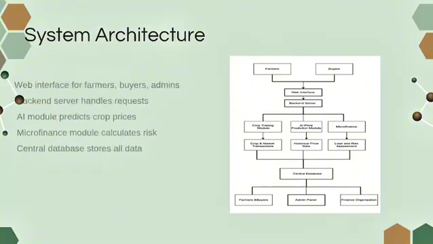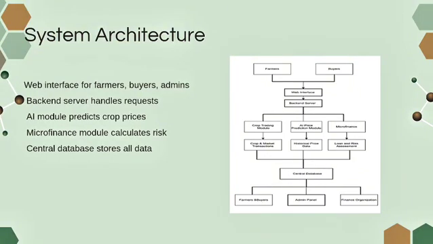This is the system architecture of AgroConnect. Users interact through a web interface connected to a backend server. The backend connects to crop trading, price prediction, and microfinance modules. All data is stored in a central database.